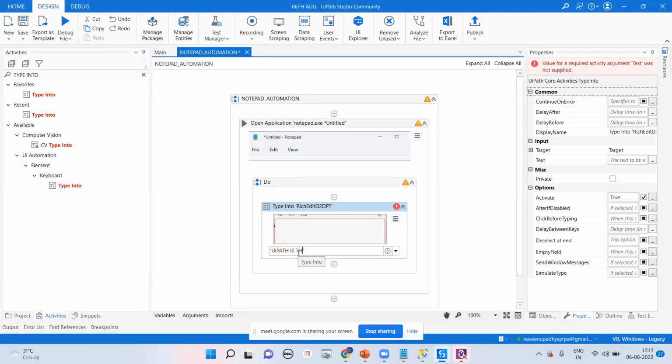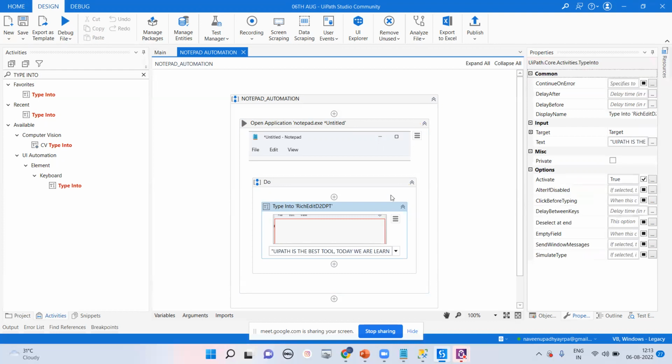UiPath is the best tool. Today we are learning UiPath. So that is the type of thing we are going to write here. We are going to learn. Right now we are not getting that, so you have to go for save. Okay, what is my next work?